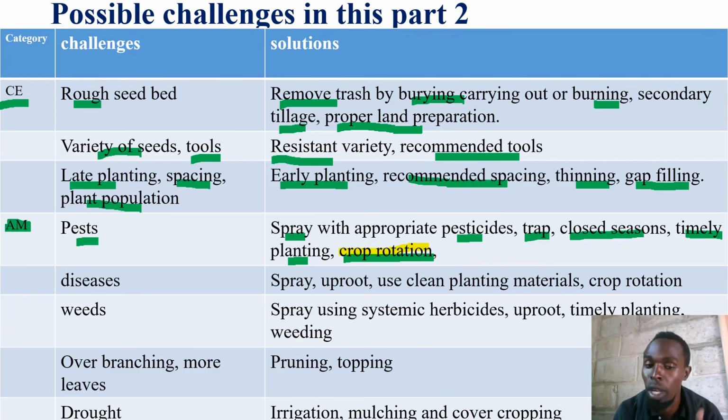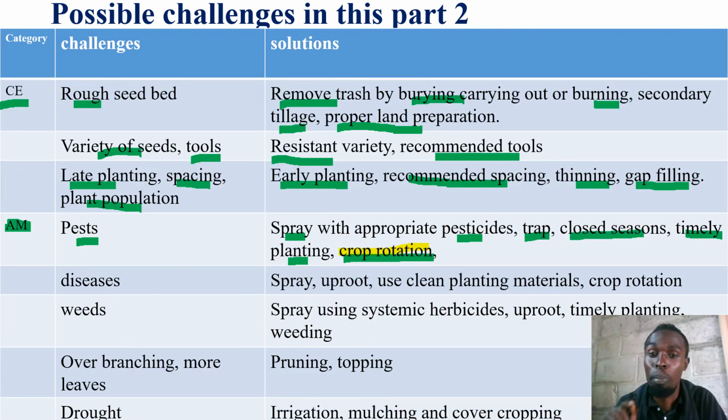When it comes to soil science, pay attention. Yes, when it comes to soil science, crop rotation is used to recycle nutrients, to manage nutrient deficiency. Full stop. I know you've marked that.